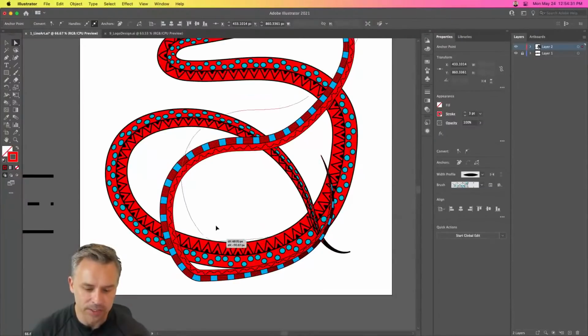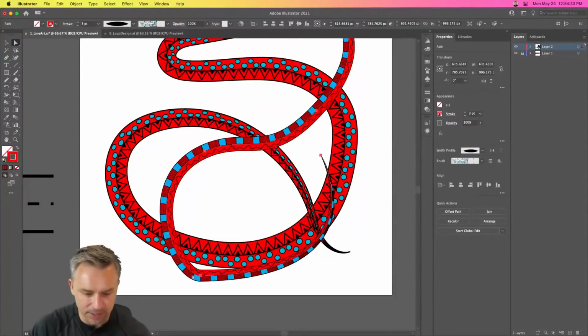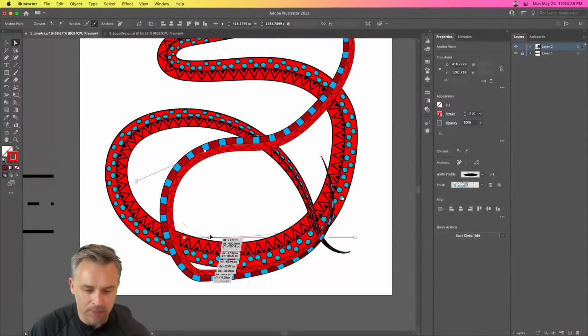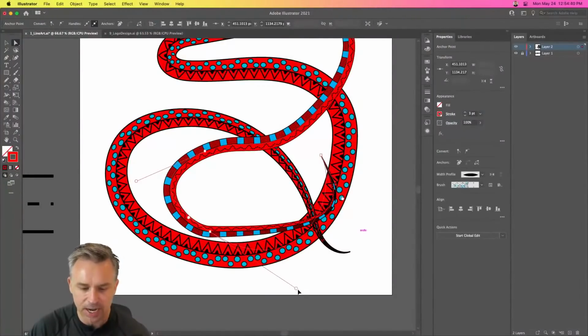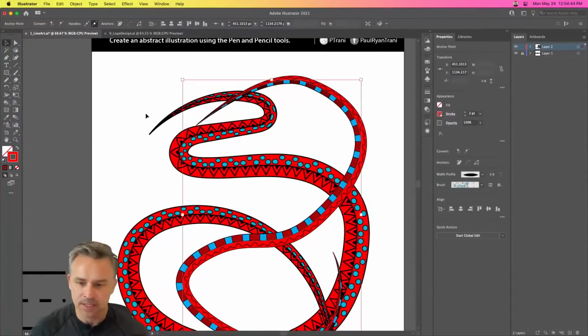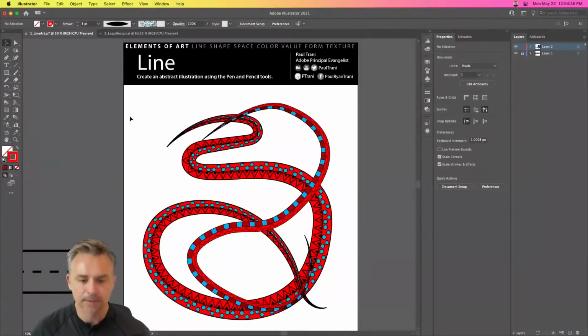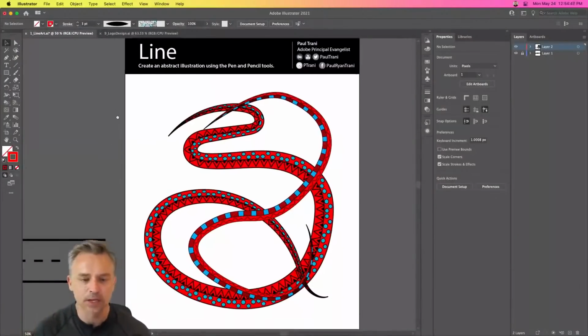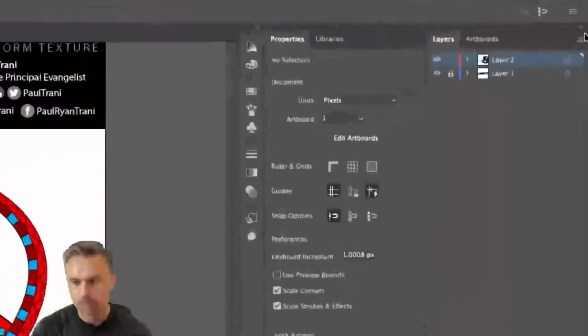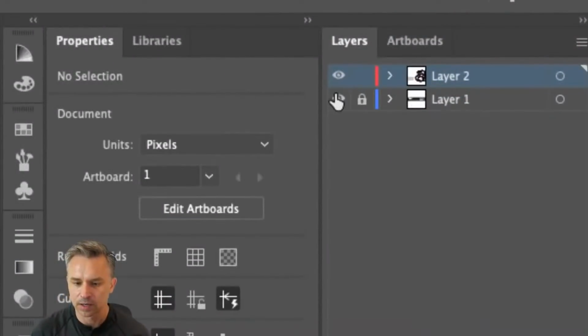But I encourage you to create something abstract. Just have some fun in Illustrator, right? Whether you want to make a brush or use one of the many brushes that I have, have fun drawing out those lines, making something unique. And then once you have that done, you can export it out. Now, what I would do is turn off, by the way, here's your layers, on, off.